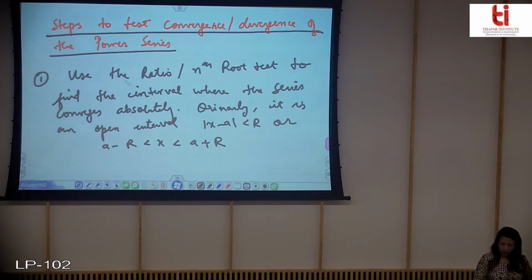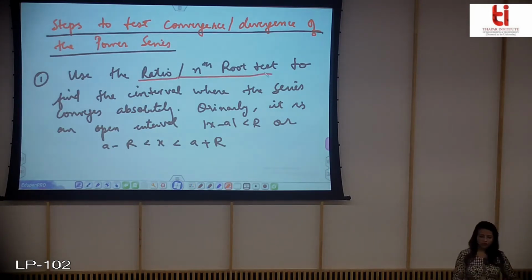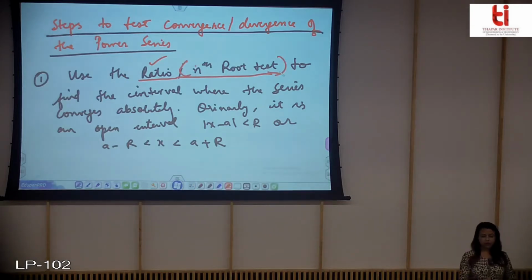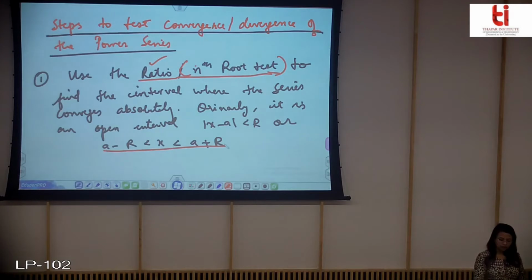So firstly you will apply the ratio test or nth root test, whatever is most suitable. Mainly we apply the ratio test only. The nth root test is rare, but we can apply both. So we will apply first the ratio test and then we will find out the interval where the series converges absolutely.